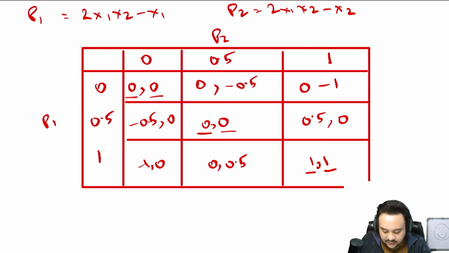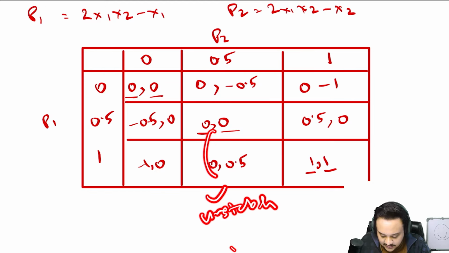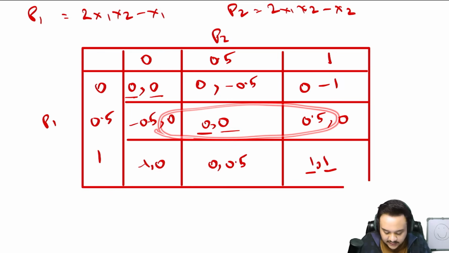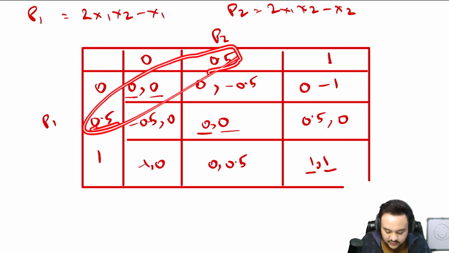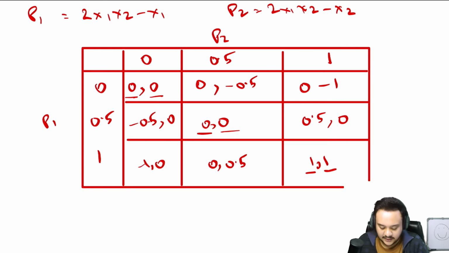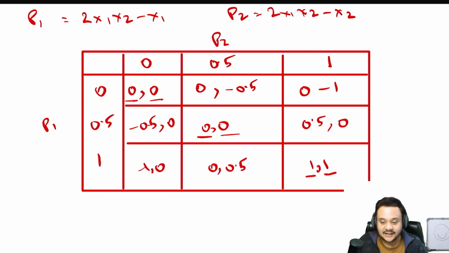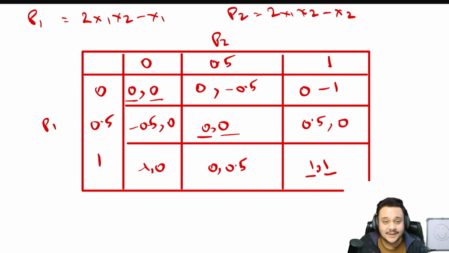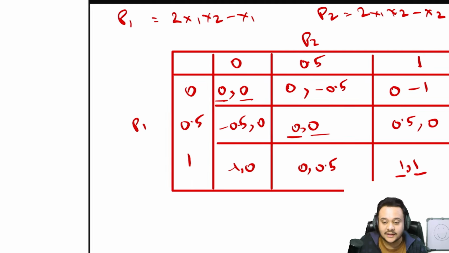So this is going to be a Nash equilibrium, but this is called an unstable Nash equilibrium. That is why regardless of whatever value we are getting here, 0.5 is also going to be a Nash equilibrium. In the actual exam, I am not telling you to draw this entire table. I just wanted to show you the working of the table behind it.